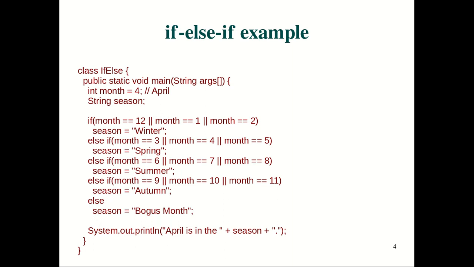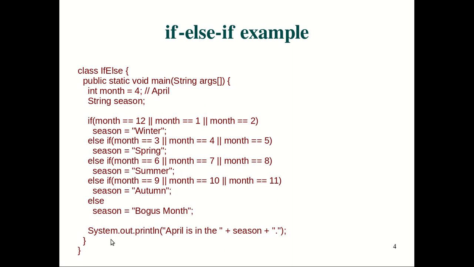Ultimately, if the month number is something other than those, we have an else part handling that error, the runtime error. It's validation checking, right? If you give any invalid month, the else part is going to take over, and that is going to write season equal to bogus month.